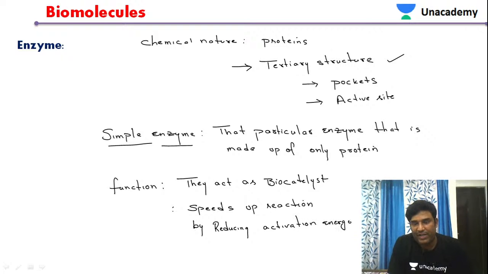That is the main function of the enzyme. So enzymes act as a biocatalyst, no doubt about it. The main function is that they speed up the reaction by reducing the activation energy.